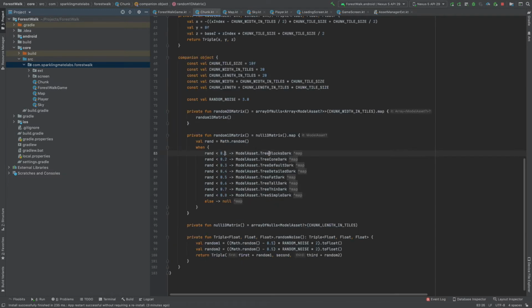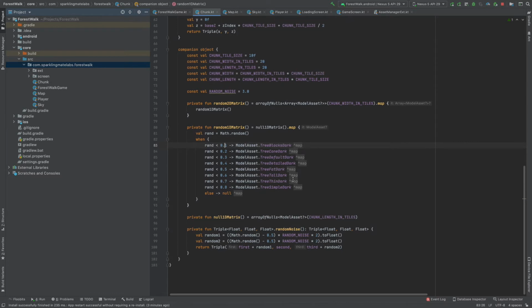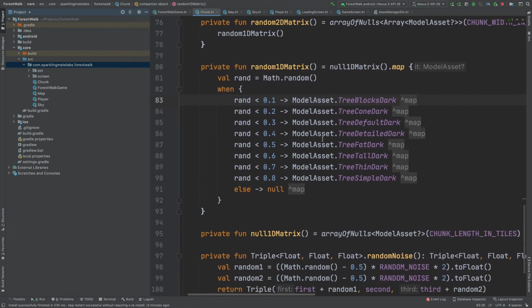And I have a chunk class as well where I render a random matrix of trees, and these are the possibilities to generate any model. So I have different trees here. I can also show you the asset pack I have. But yeah, these are different trees, and I get one random double from 0 to 1.